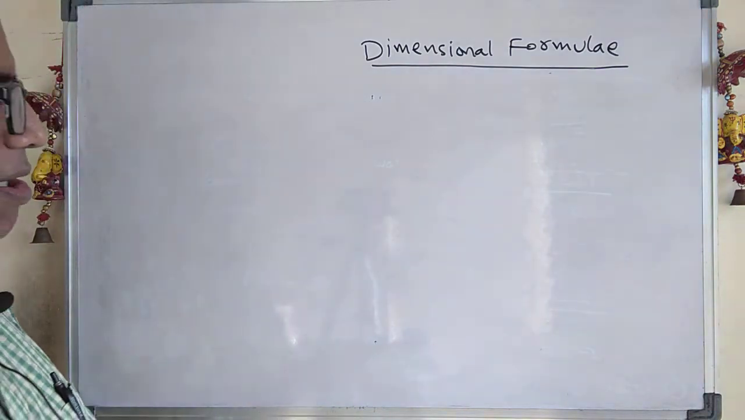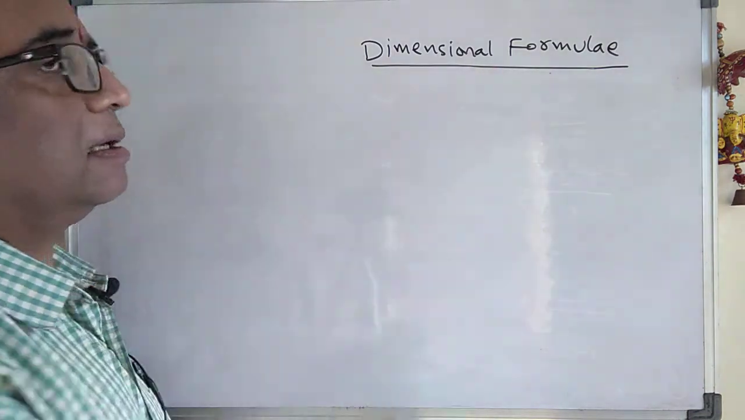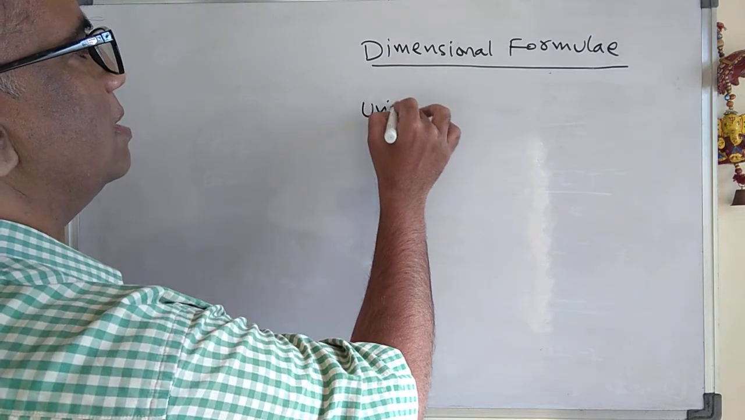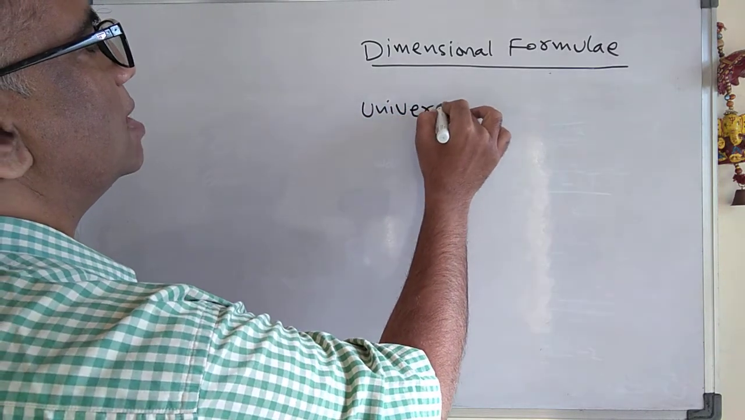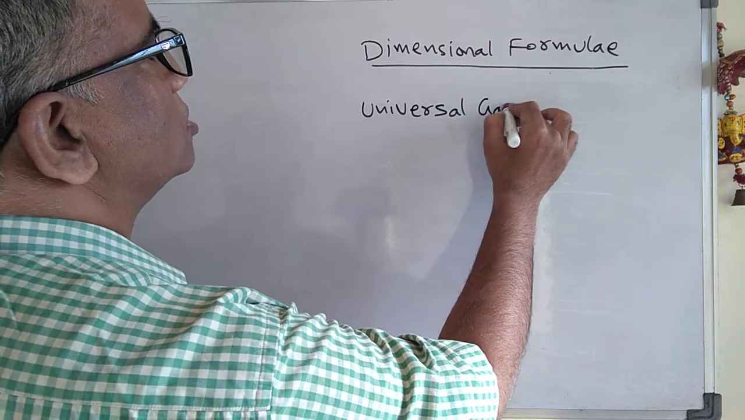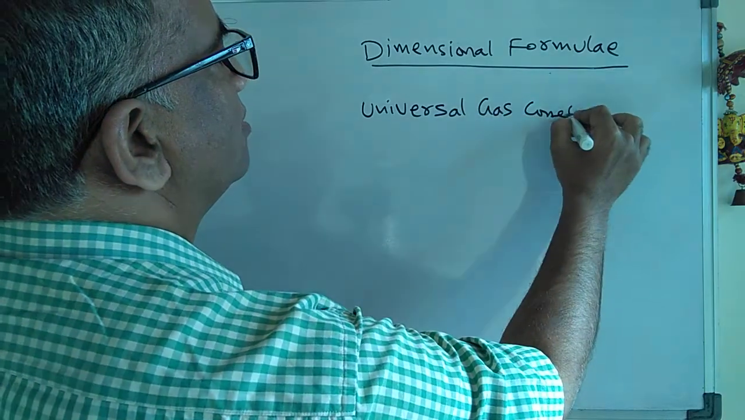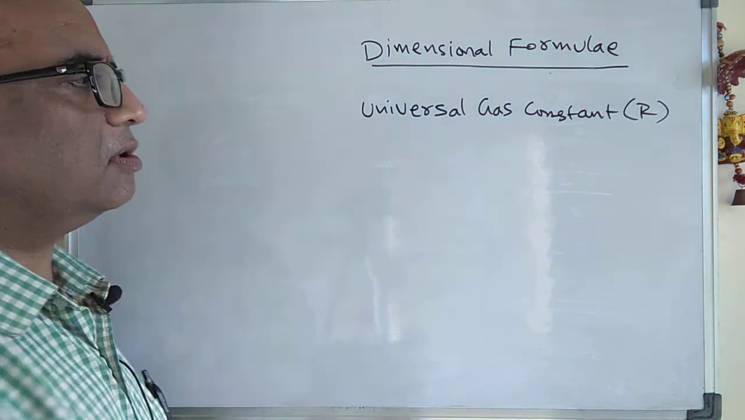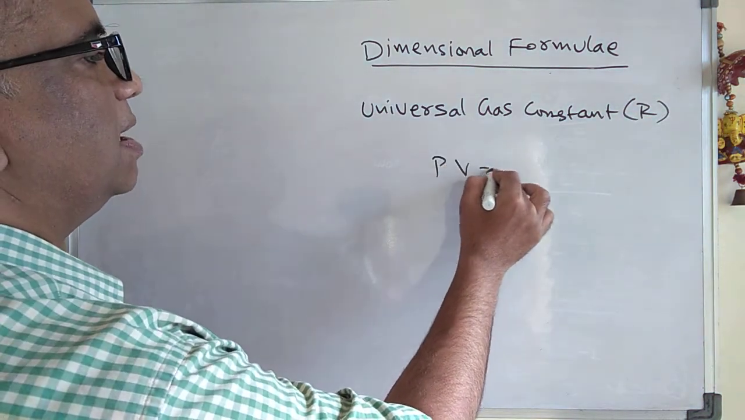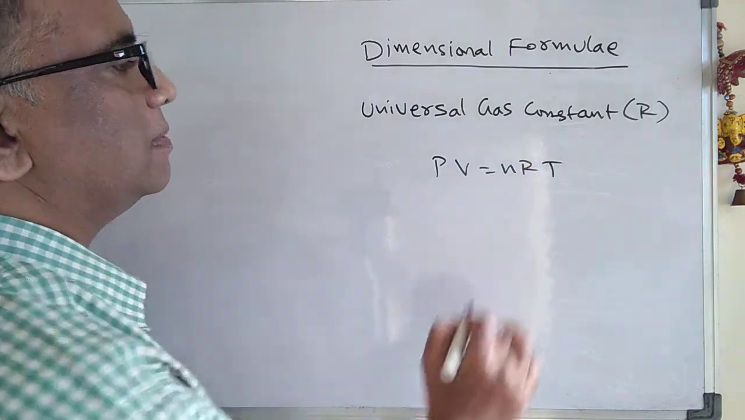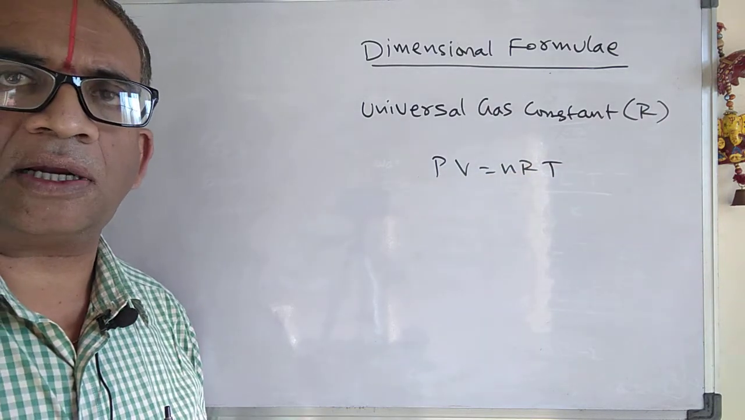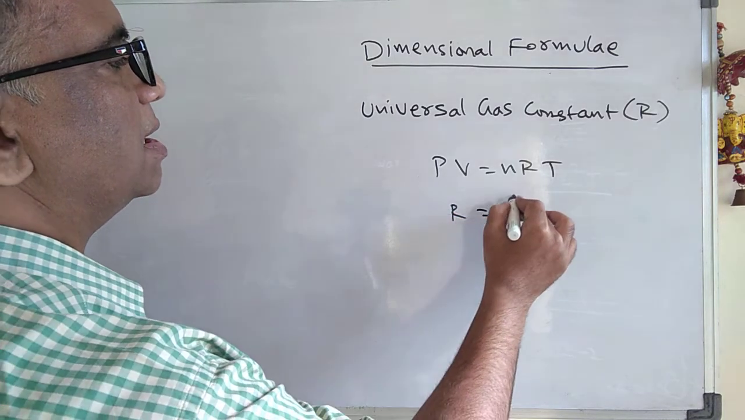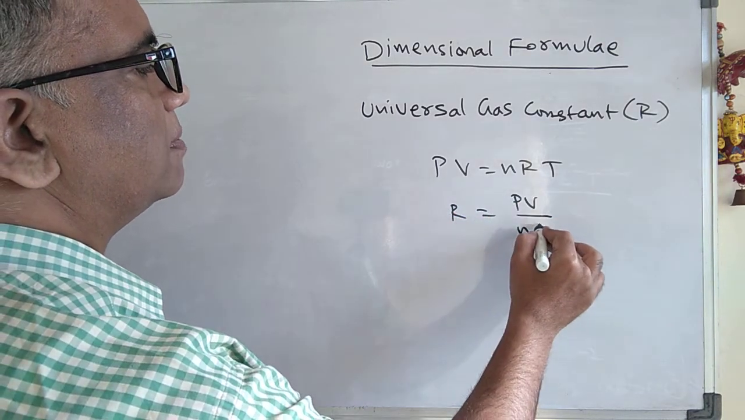Say, for example, you want to derive the universal gas constant. See how to derive the formula for the universal gas constant R. We know that pressure into V is equal to nRT, PV equals nRT. Therefore, the universal gas constant is nothing but PV by nT.